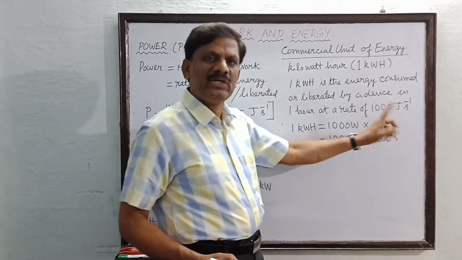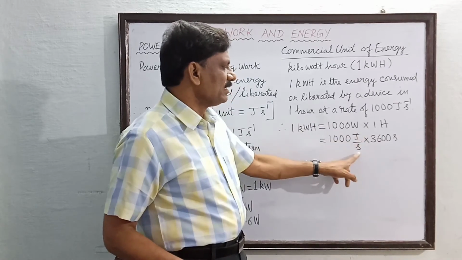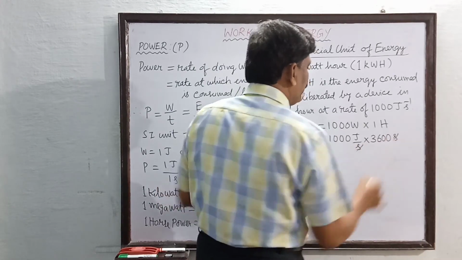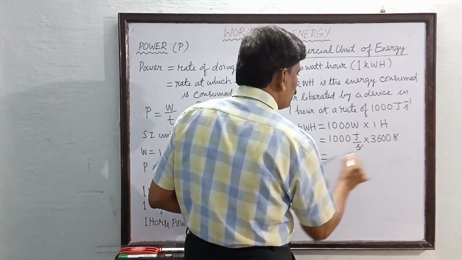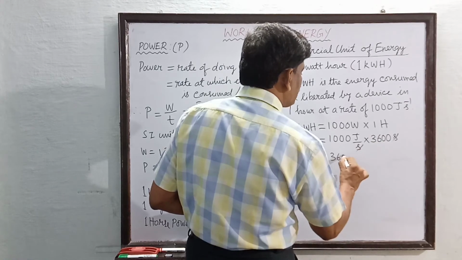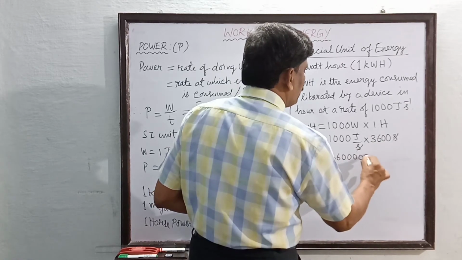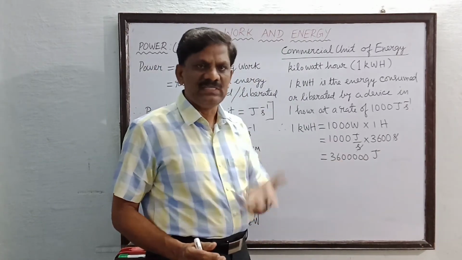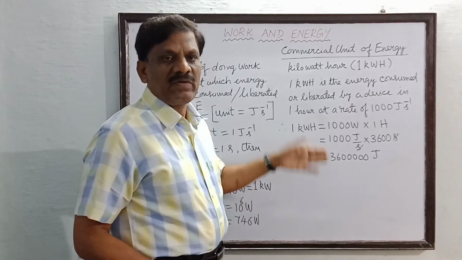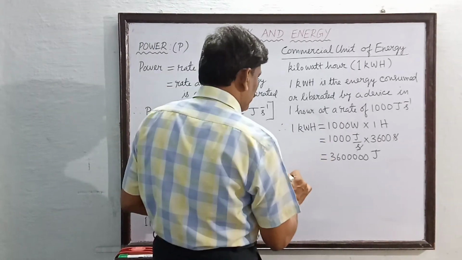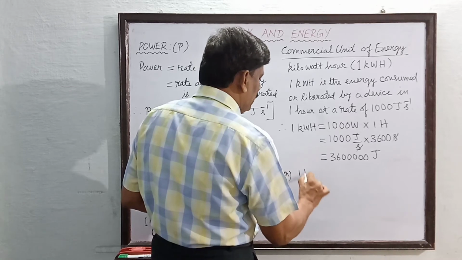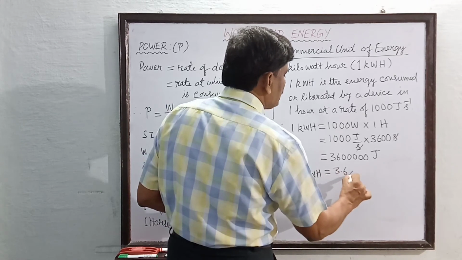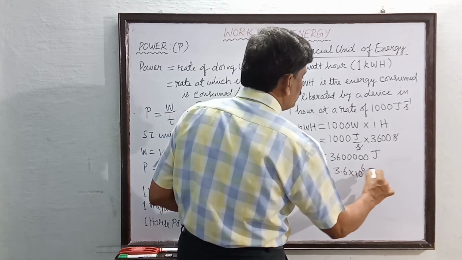So hour is converted into seconds. Now we can see this second in the denominator and numerator get cancelled, and the remaining unit is only joule. So this is equal to 3,600,000 joule. Now how many zeros are following the number 36? 5 zeros. So I am going to write this in decimals. So 1 kilowatt hour is also equal to 3.6 into 10 power 6 joule.